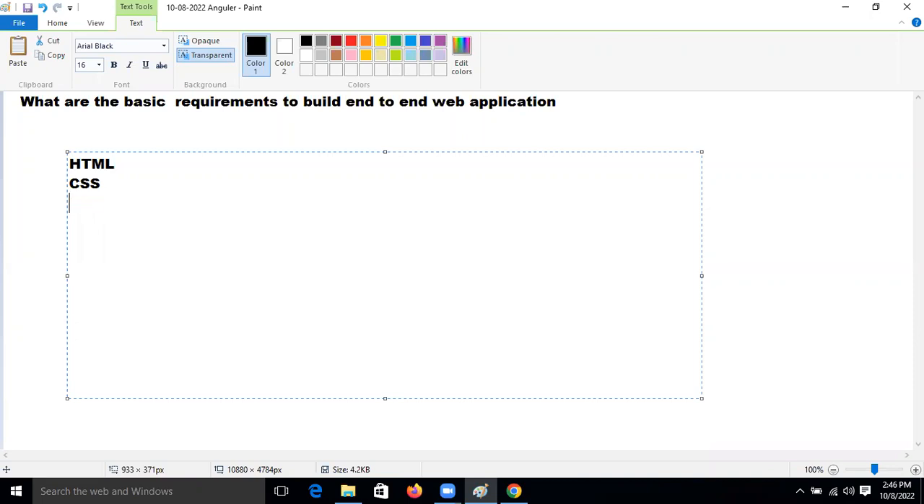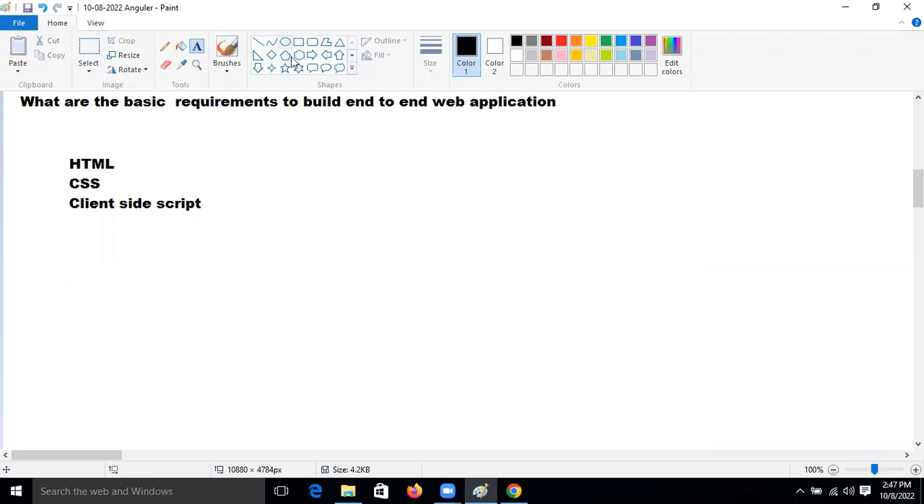Again, after that we need client-side script. Why do we use client-side script? To reduce the burden on the server side. Client-side script means JavaScript or the Angular framework, reducing the burden on the server side.